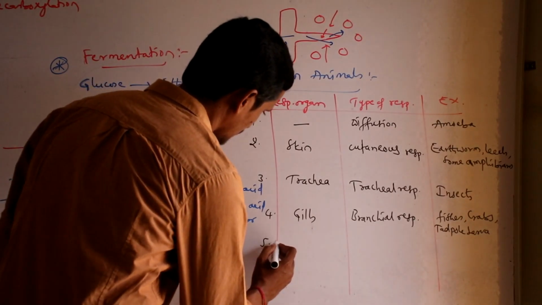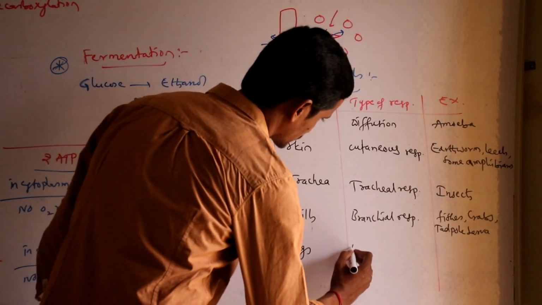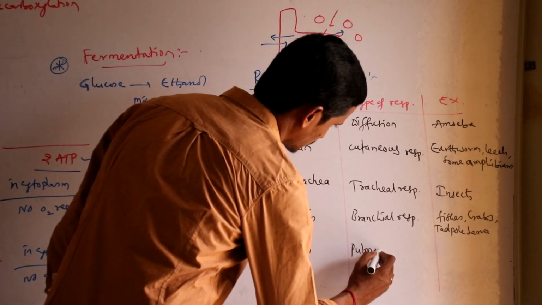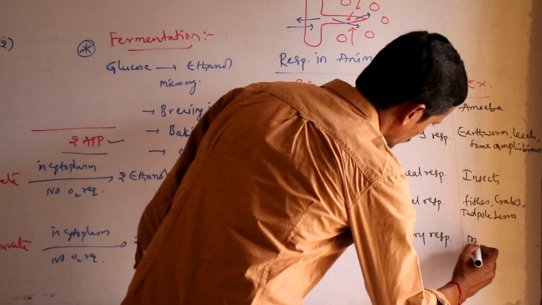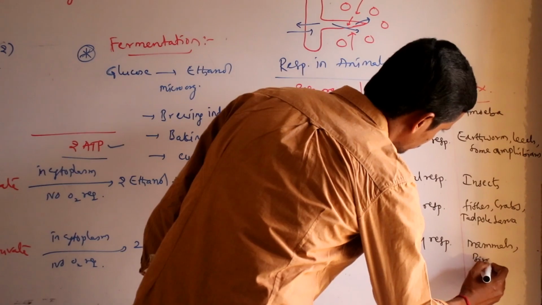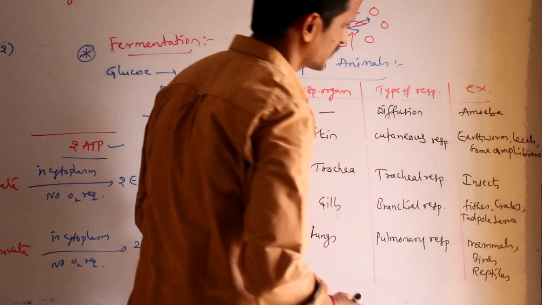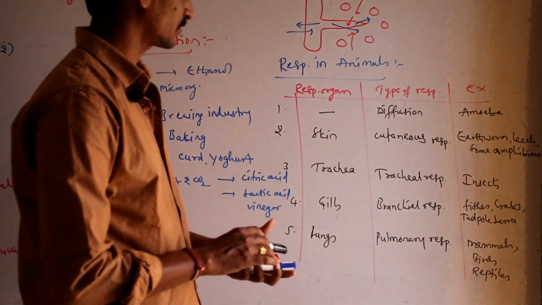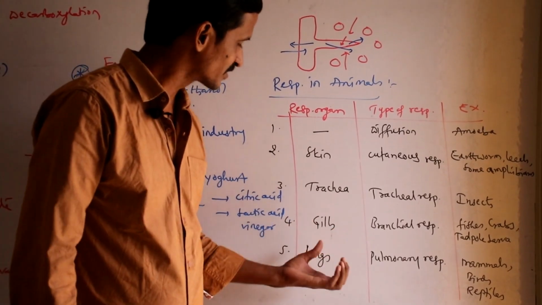Okay. Then last one, fifth one, through lungs. It is called pulmonary respiration. So in mammals, in birds, in reptiles, and even in some of the amphibians, they exhibit pulmonary respiration. So let us see once this.